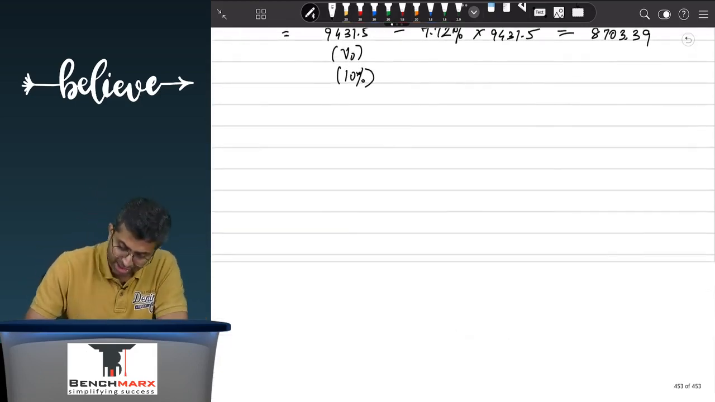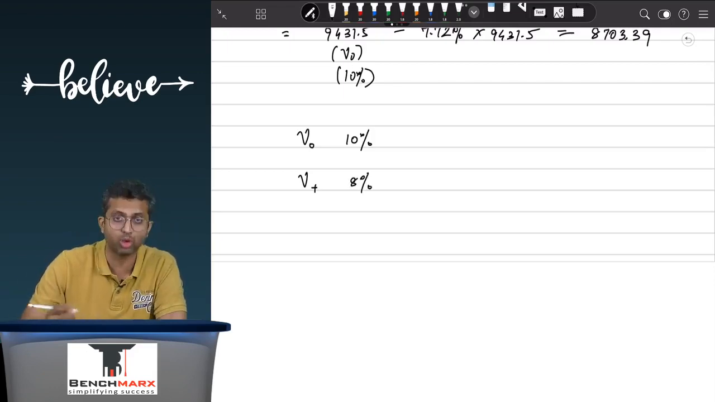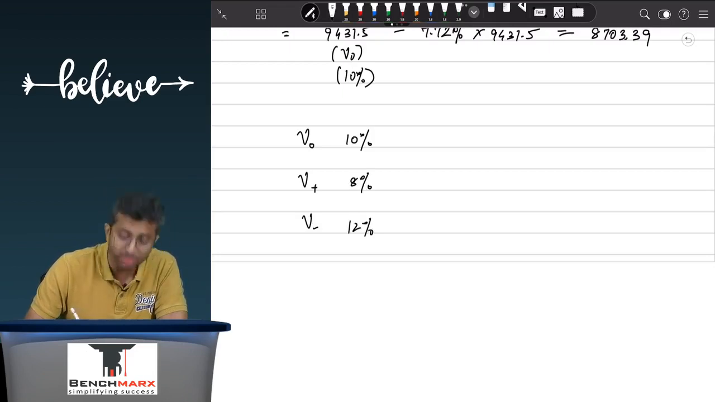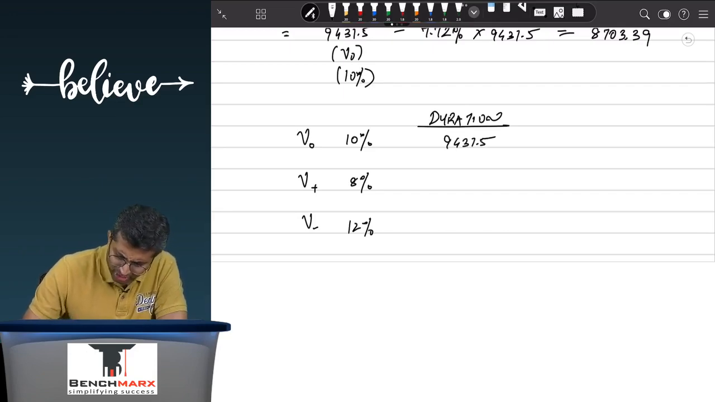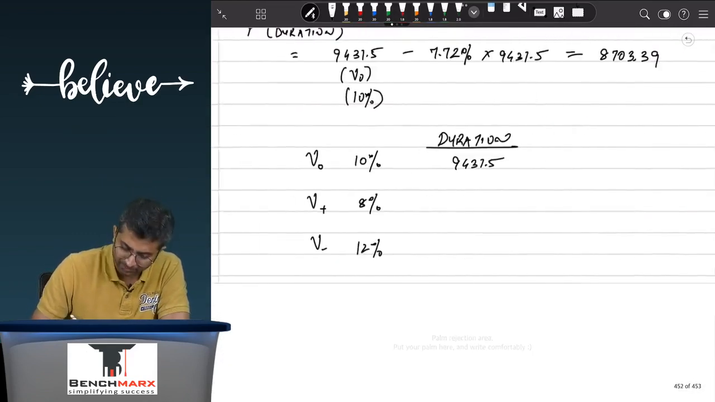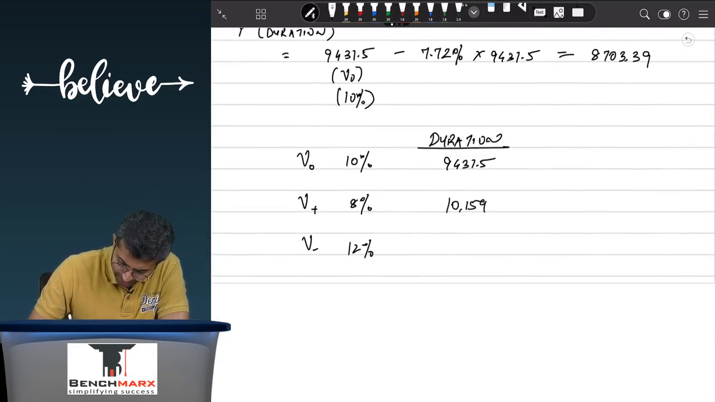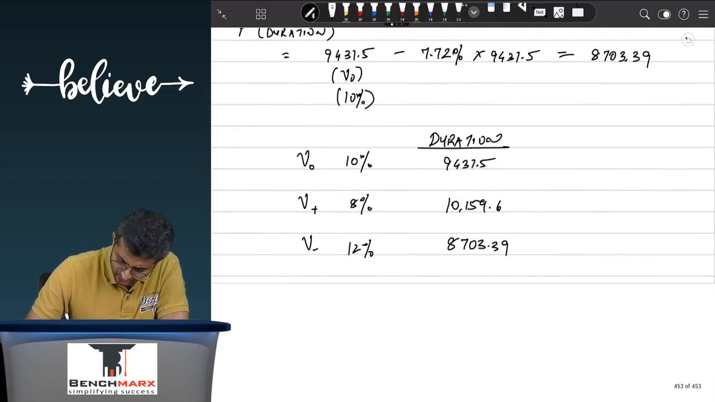If I were to summarize, V0 is the value at the rate of interest today, that is 10%. There is another term called V plus, that is a higher value: at the rate of interest of 8%, what will be the value? V minus is the value at 12%. So the value as predicted by the duration number: today we are starting at 9431.5, and the value as predicted by the duration number at 8% is 10,159 point something, and at 12% the value is 8703.39. Why are we doing this?